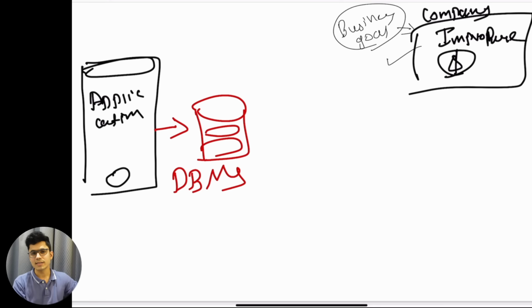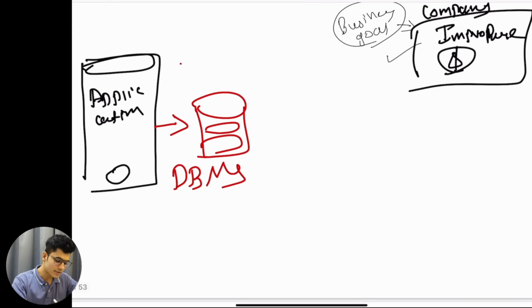Now all of this data will get stored inside the DBMS, which stands for database management system. There are different types of database management systems we will understand in this video, but just try to understand that every single thing we do gets stored inside a DBMS. These systems are usually designed for storing this kind of data, so you can store it easily. There is something called a CRUD operation, which stands for create, read, update, and delete. We'll understand that further down the video. But all of these databases are called relational databases, especially designed for storing all of these things.